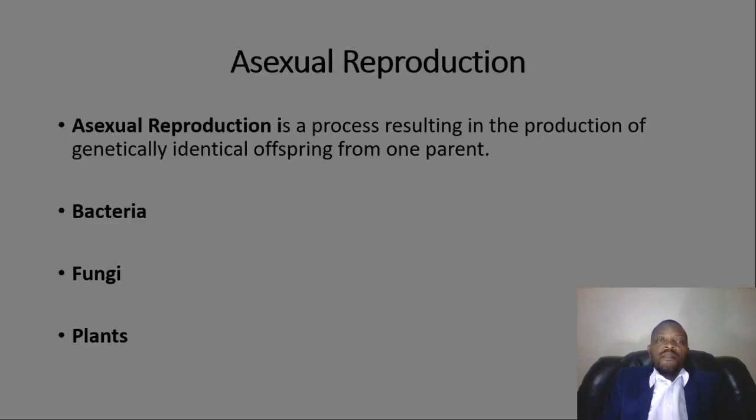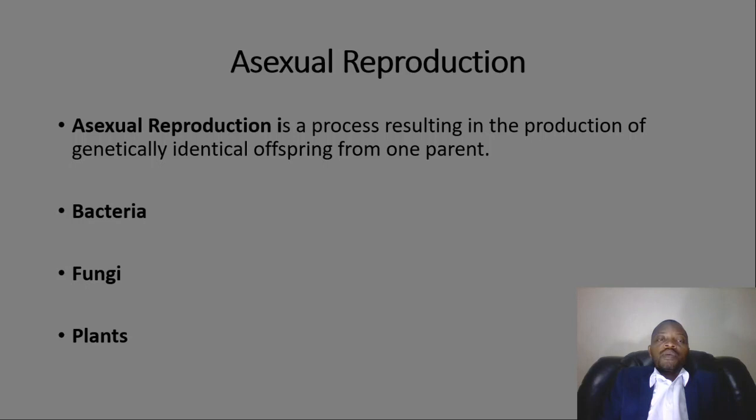Now let's look at asexual reproduction. Asexual reproduction is a process resulting in the production of genetically identical offspring from one parent. We are going to look at various examples in this lesson, but bear in mind that asexual means no sex. So the production of the offspring is done with no sex involved. It's done by one parent, which means there's no involvement of two gametes, but only one.